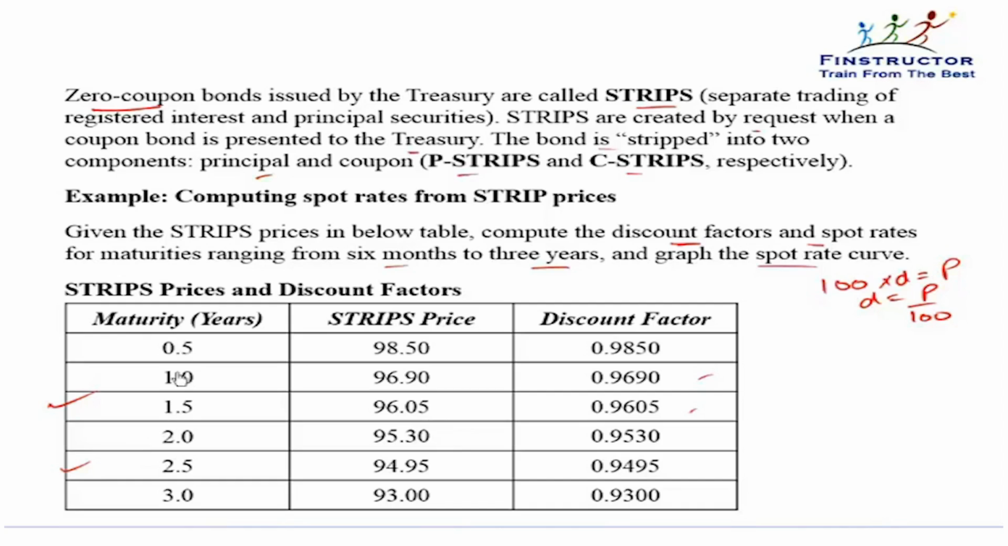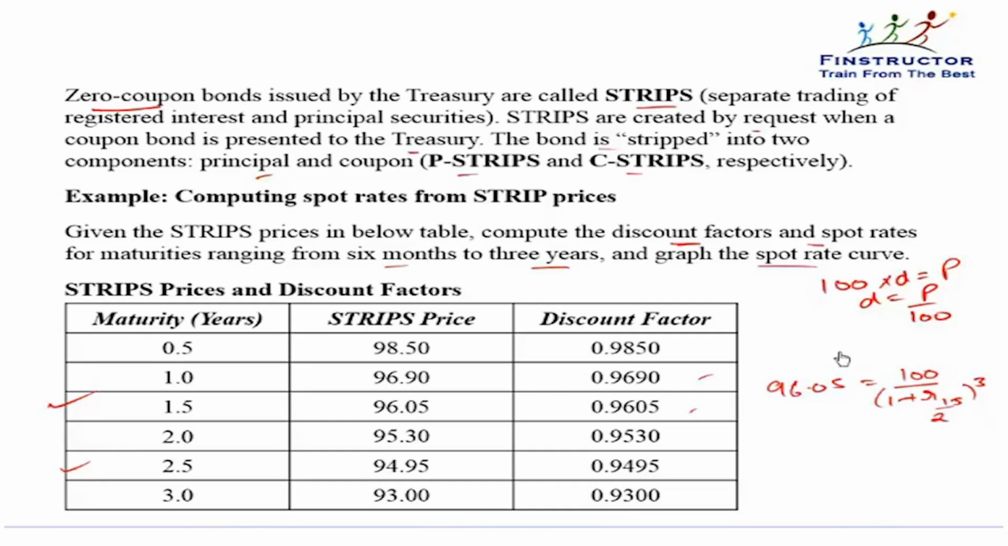Let's first calculate R1.5, that is the spot rate for maturity at 1.5. So 96.05 would be equal to 100 upon (1 plus R1.5 divided by 2) to the power 3. Please note, the rate is an annualized rate. The compounding is semi-annual. That is, the rate applicable every period would be R1.5 by 2. This bond has no other cash flow.